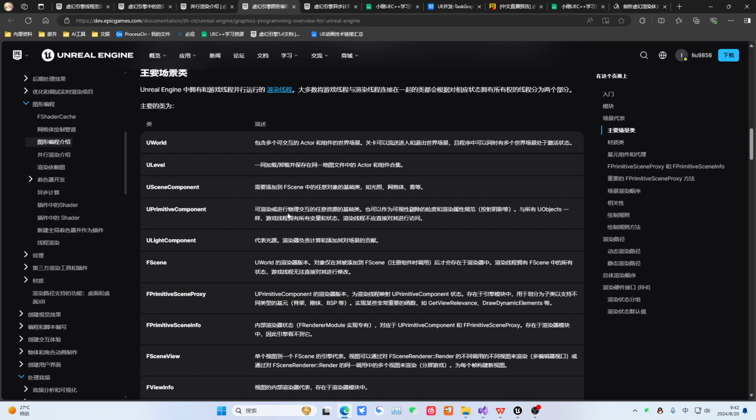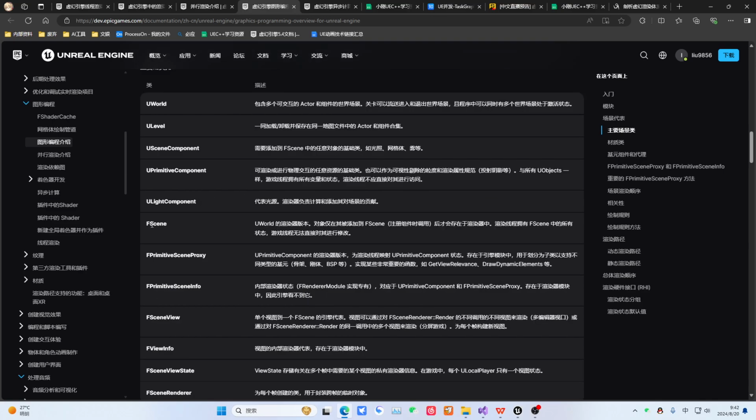Look at this. You can see your world, your level, your scene component, your primitive component, your light component. Does this look familiar? So this primitive component is the parent class for rendering. What is it? It is a static mesh and such. They are essentially these subclasses of your parent, right? And these are the ones we often use.